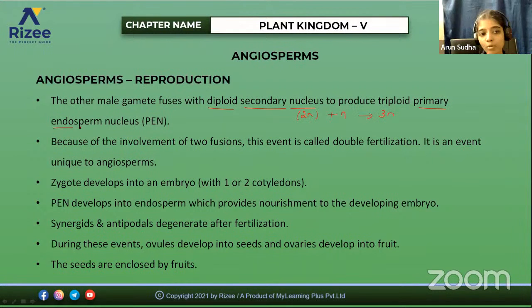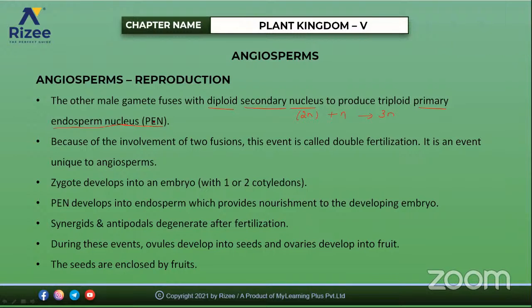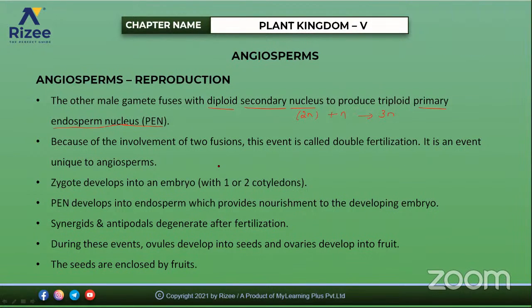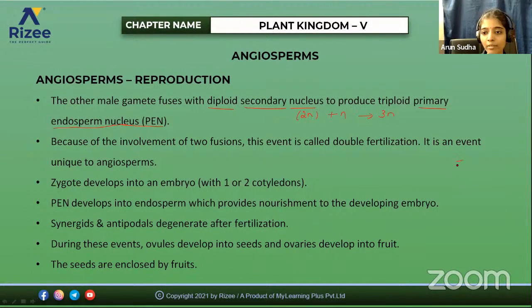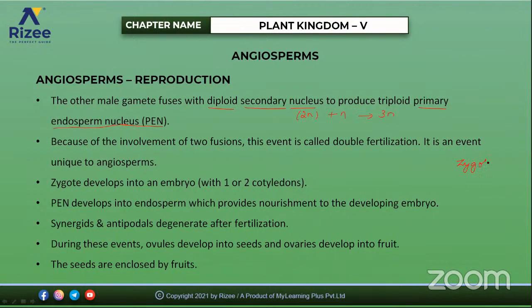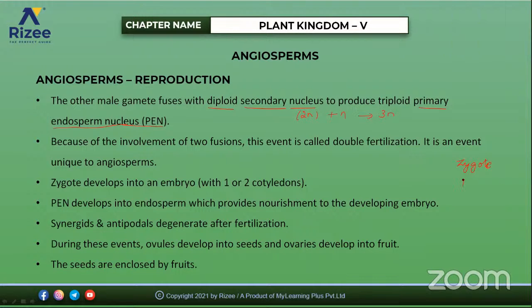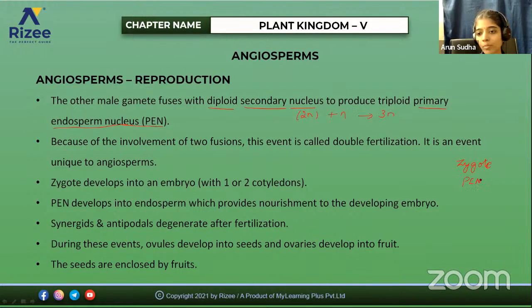So that structure is the primary endosperm nucleus. Here there occur two fusions. One is the formation of the zygote, where one male gamete fuses with the egg cell to form the zygote, and the other male gamete fuses with the polar nuclei to form the primary endosperm nucleus.